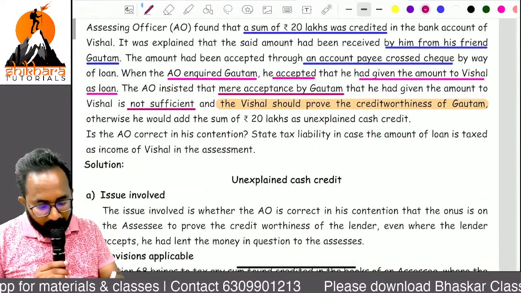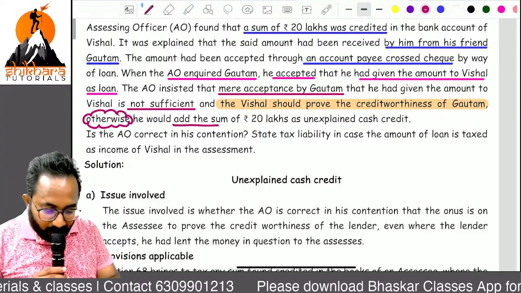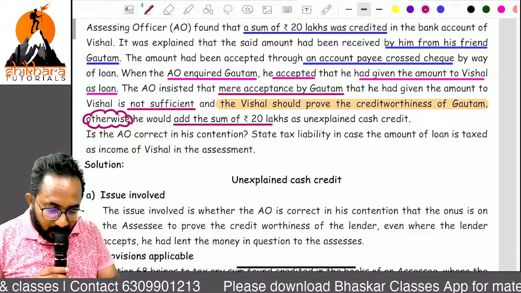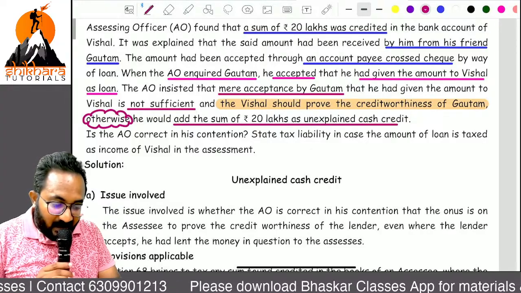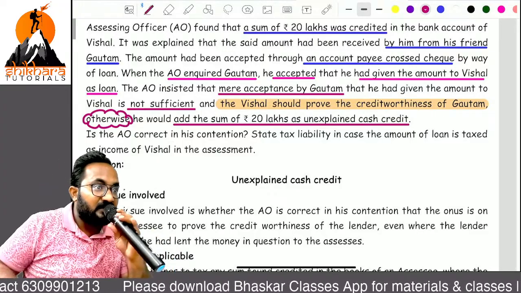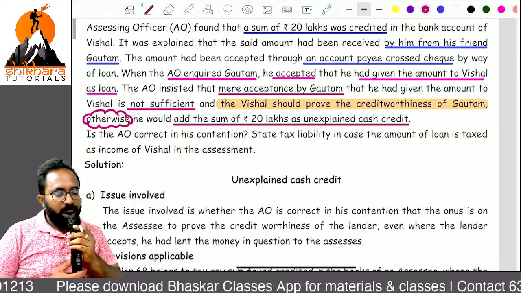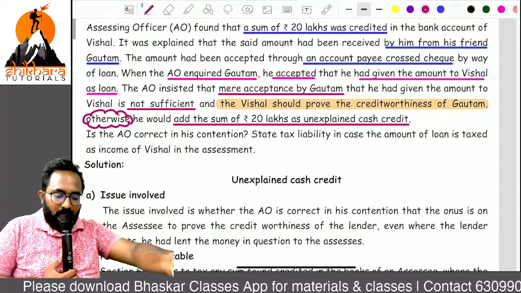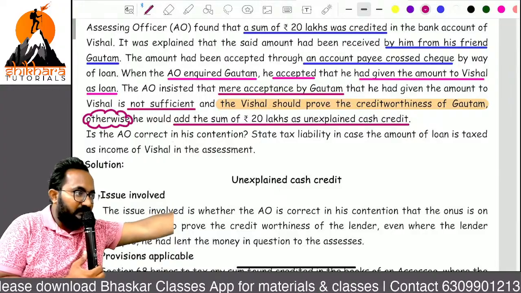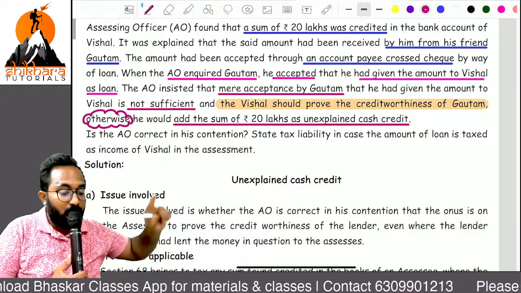If he proves that creditworthiness, okay. Otherwise this sum would be added to the assessee's income as an unexplained cash credit. First point only: section 68, cash credit. Can you tell me what amount is now treated as undisclosed income if Vishal fails to prove the creditworthiness of Gautam? 20 lakh.